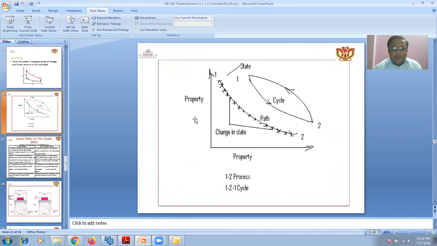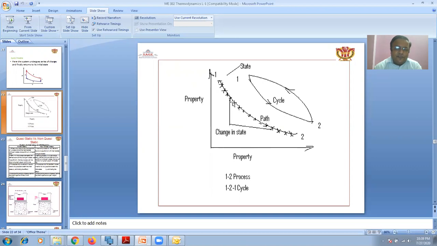Here the diagram describes change of state, property, state, path, and cycle. The cycle is described in this manner, where expansion and compression both take place and the system comes back to the original state. That is called the cycle. In a PV property diagram, pressure is the vertical ordinate and volume is the horizontal ordinate.